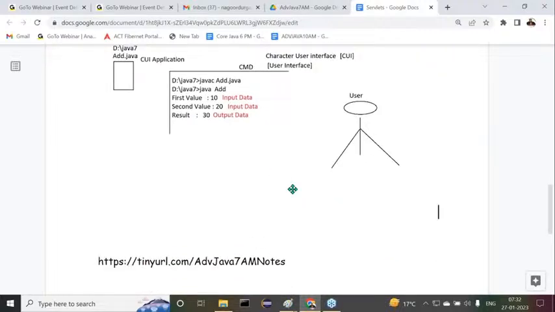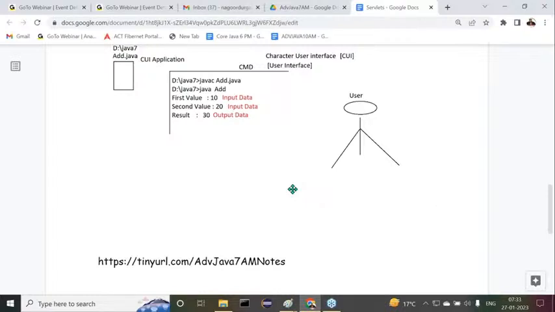See, the introduction part is very important. Why? My intention in discussing all these points is to introduce servlets. I already gave one path. Servlets is a server-side technology. It can be used to prepare web applications. So there we have to understand what a web application is. I'm giving the link there. A web application is one type of enterprise application. So there we have to understand what an enterprise application is.